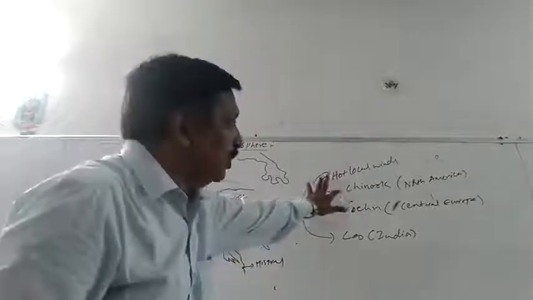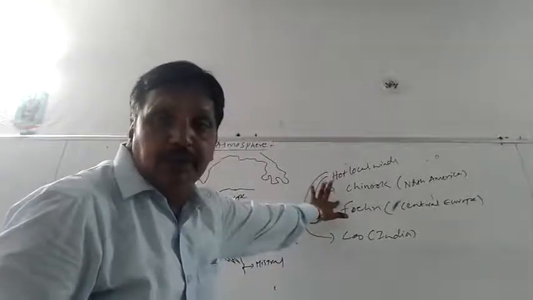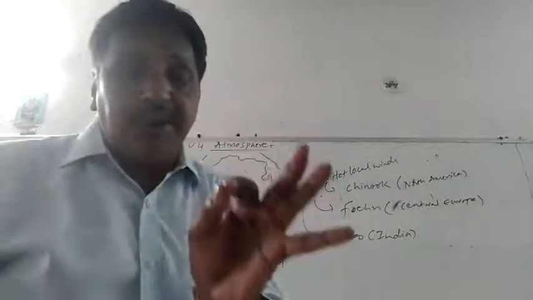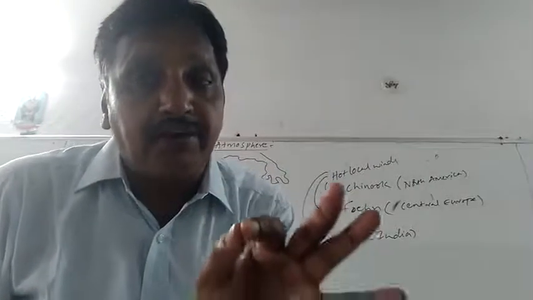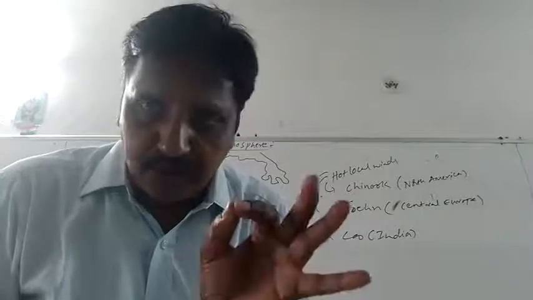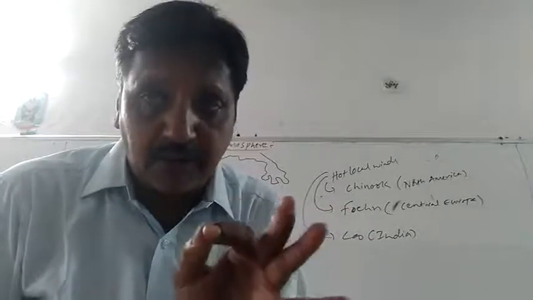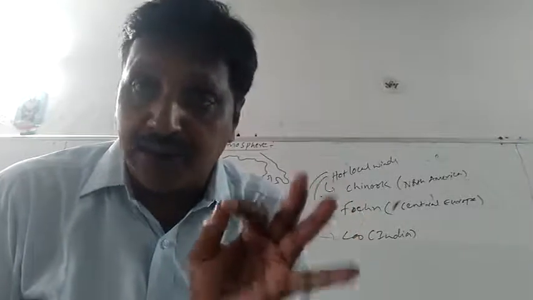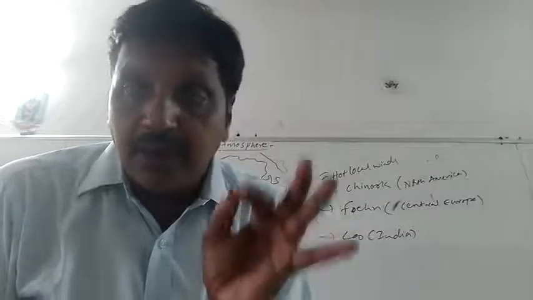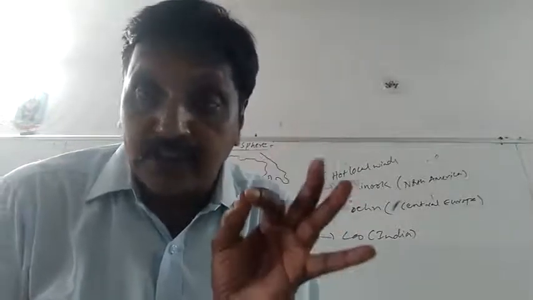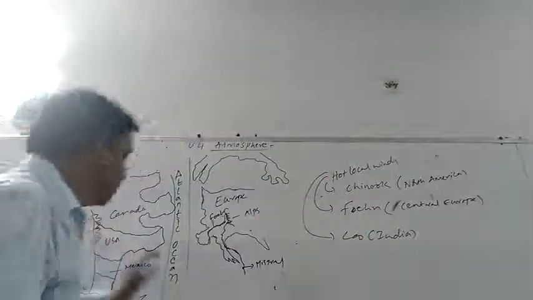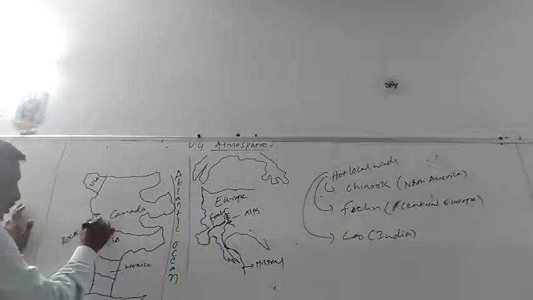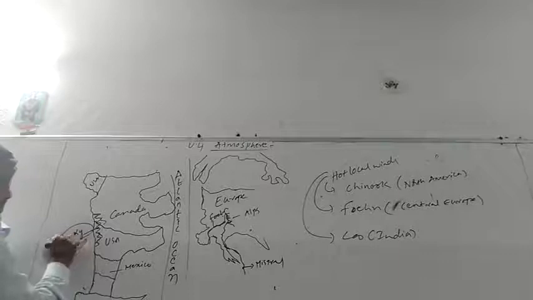Chinook, why Chinook? How did it get its name? Where does it blow? Chinook is the local wind that occurs from the highest mountain range of North America. What is the highest mountain range of North America? Just as the Himalayas are the highest mountain range in India and the world, there are highest mountain ranges in the continent of North America, which travel from Canada to USA. They are called the Rocky Mountains.